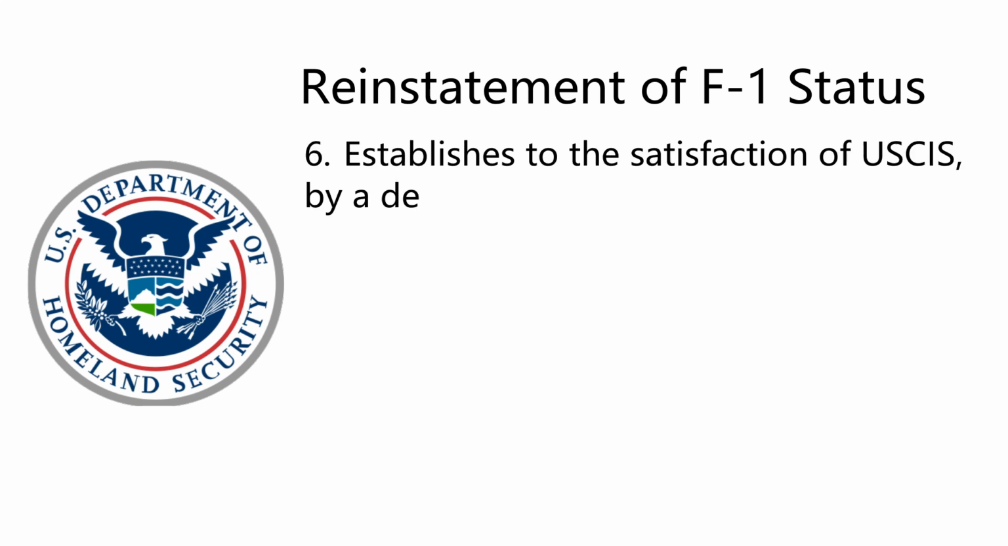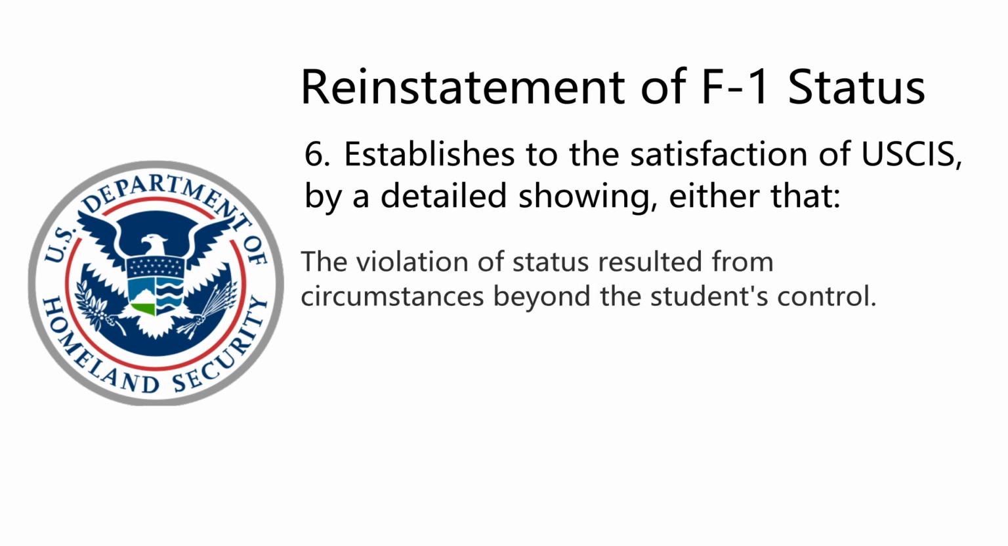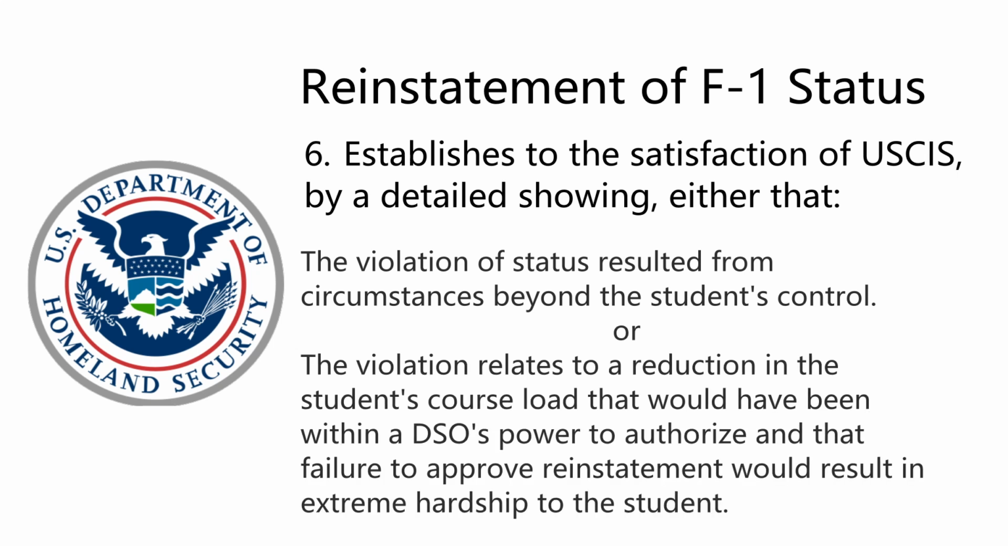And 6. Establish to the satisfaction of USCIS, by a detailed showing, either that the violation of status resulted from circumstances beyond the student's control, or the violation relates to a reduction in the student's course load that would have been within a DSO's power to authorize, and that failure to approve reinstatement would result in extreme hardship to the student. The difficulty in this case was: 1.